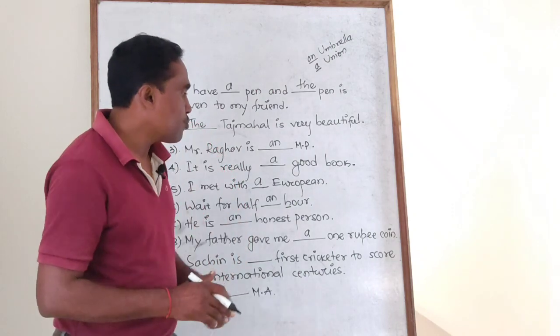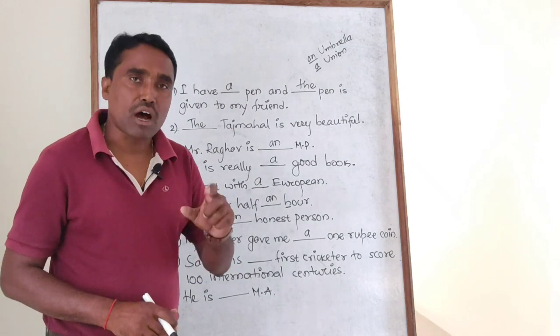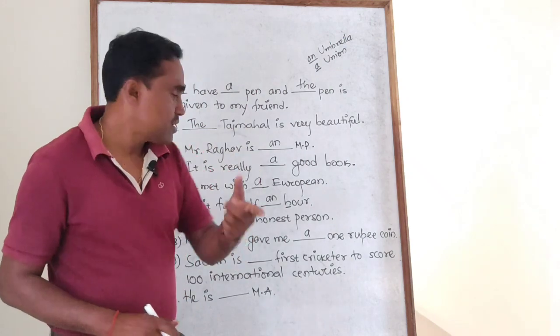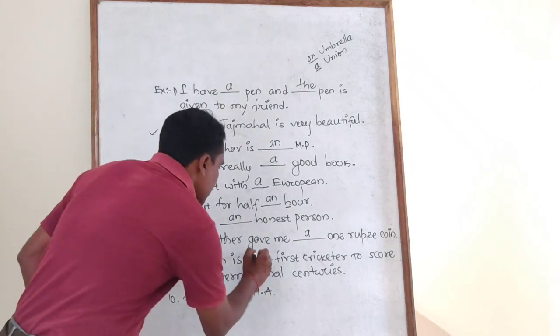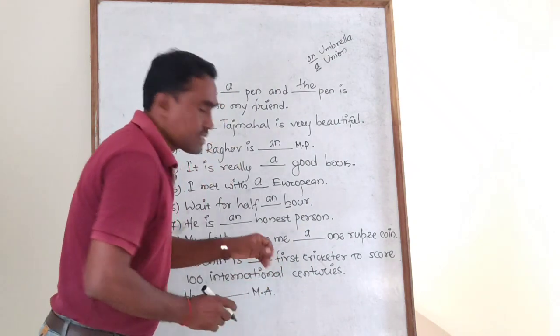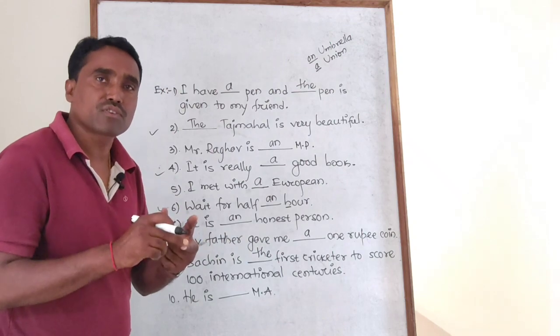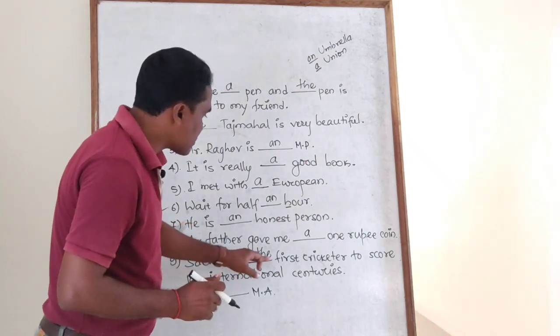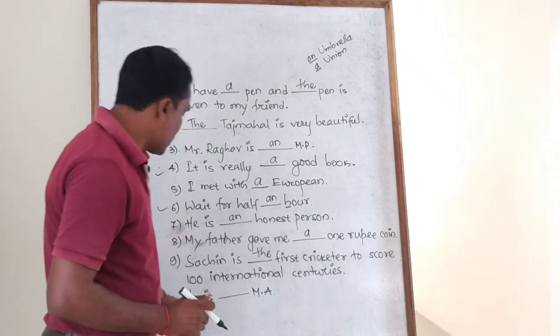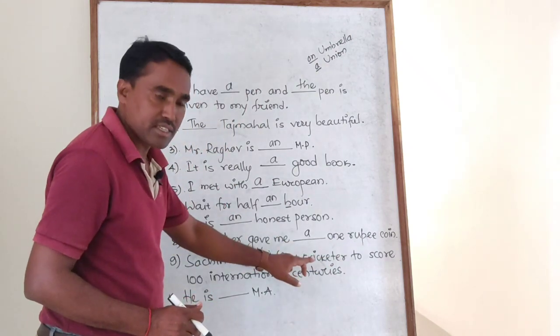But I am saying 1 rupee coin or 100 rupees, 1, so there you should use a. Sachin is the first. I said the first, the second, the third, the fourth, so these are called the ordinals. Look at this: Sachin is the first cricketer to score 100 international centuries.